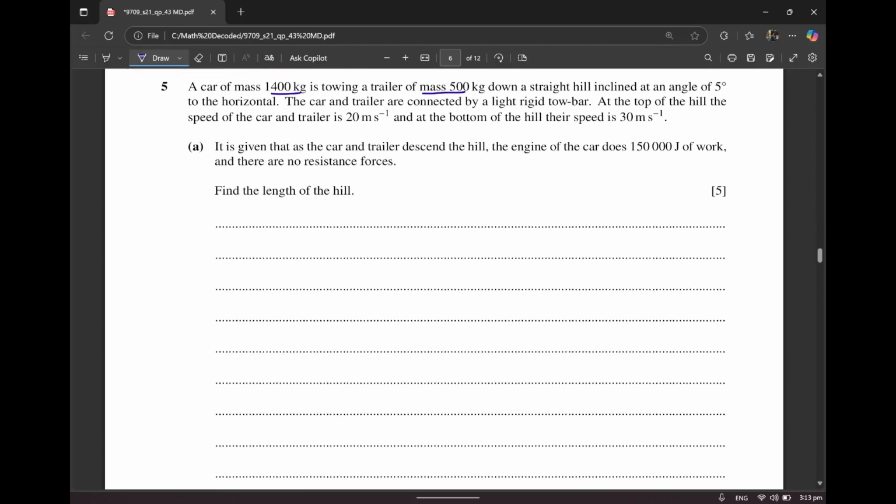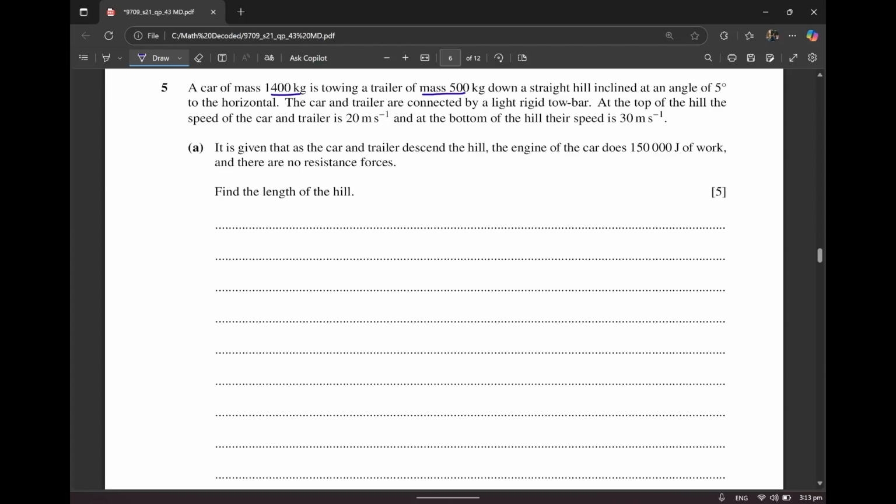So like I said before, it's better that you draw a diagram. We're going to be drawing a diagram over here. 5 degrees is the angle at which it's inclined. It says that there's a car of mass 1400 kg, and towing means that they are connected. And then it is connected to a trailer of mass 500 kg.